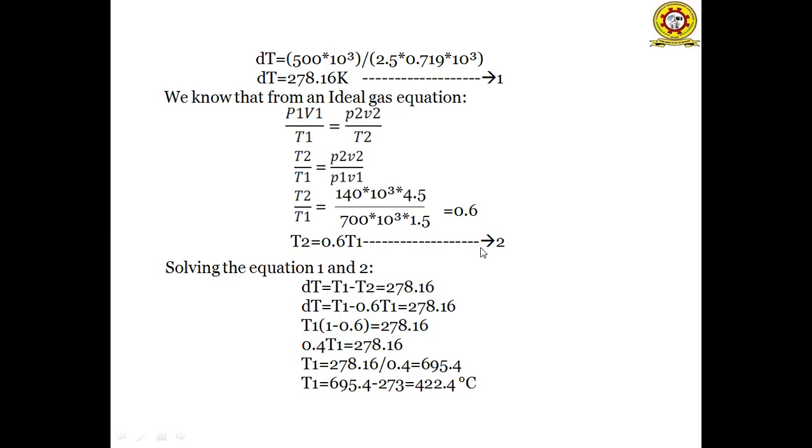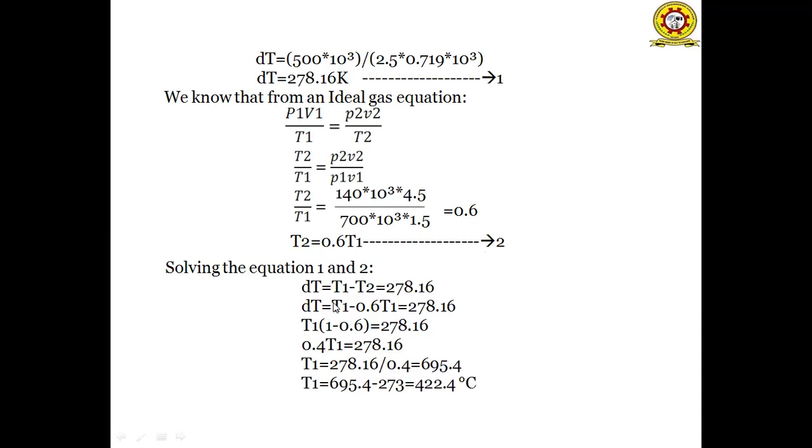So equating equation 1 and 2. Delta T is equal to the change in internal energy term, that implies T1 minus T2 is equal to 278.16, because the pressure reduces from 700 kilopascals to 140 kilopascals. So we'll get the change in temperature as T1 minus T2. In the value of T2, we'll replace 0.6 T1.